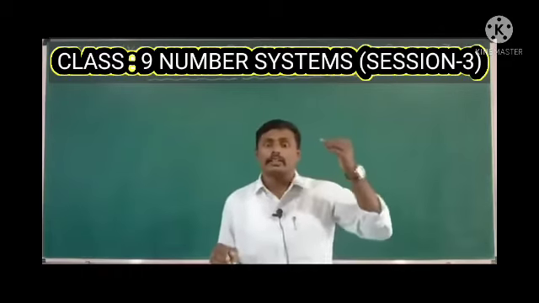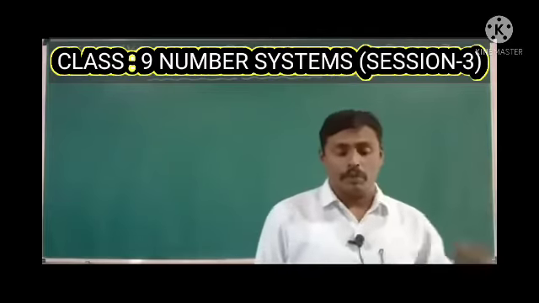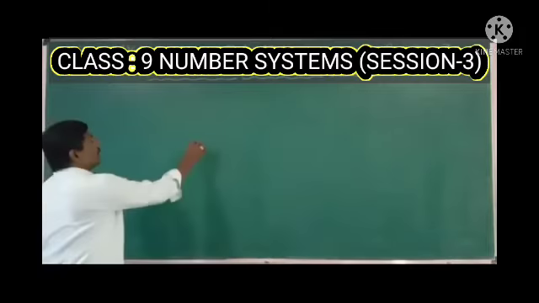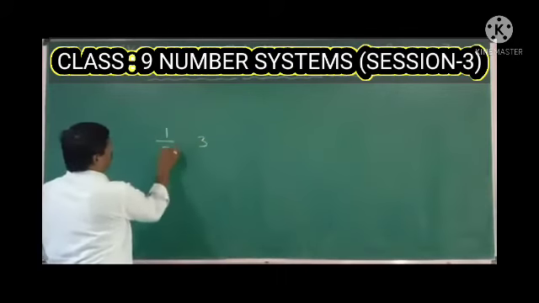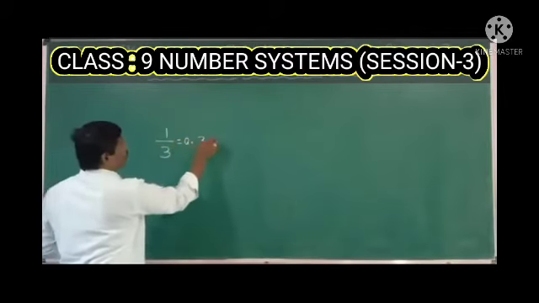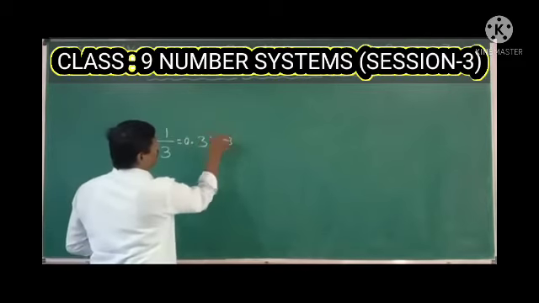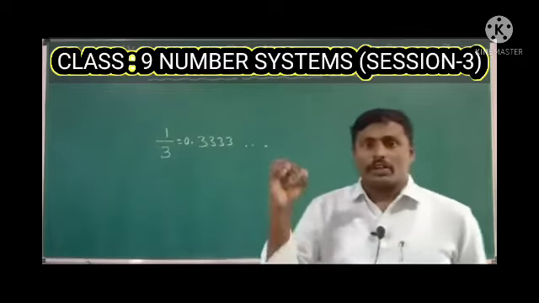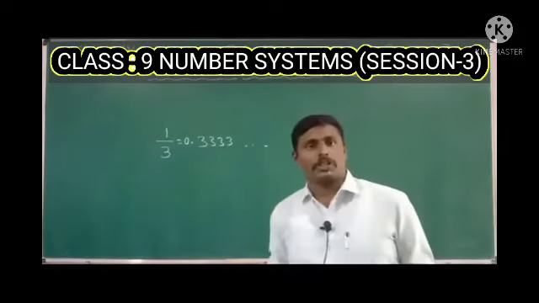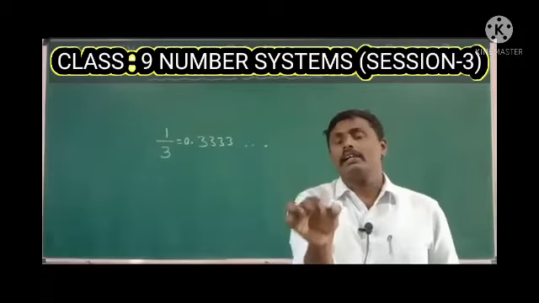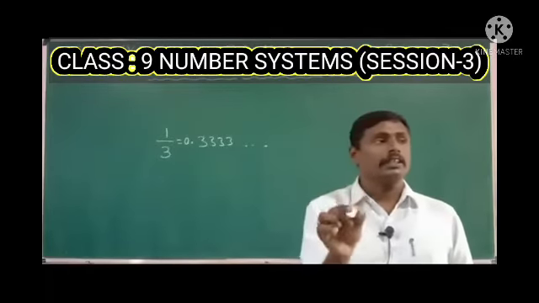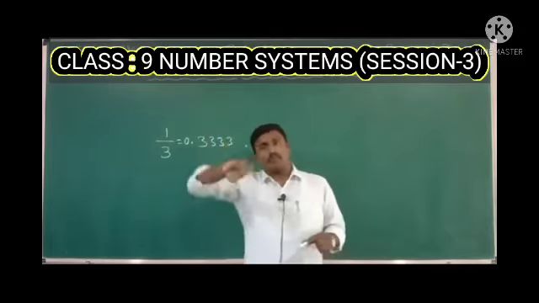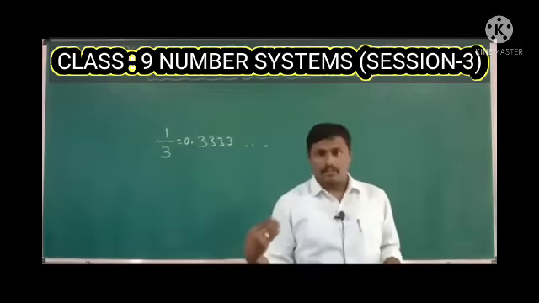In that, the single digit 3 repeats continuously. So 1 by 3 is equal to 0.3333, right? This series will be in the continuous form. So in non-terminating decimal expansions, a single digit or a group of digits will be repeated after intervals, right?